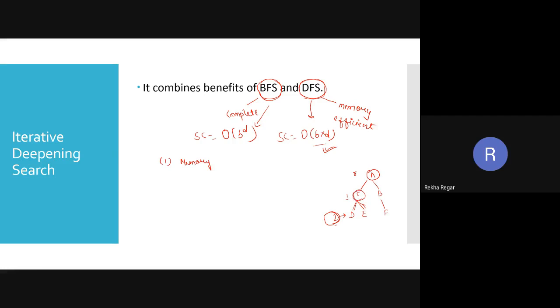Suppose at this depth I am exploring C, so I have to store node D and node E also, because when I complete D, I have to go to the next one. If I don't store this inside the memory, how can I decide where to go?